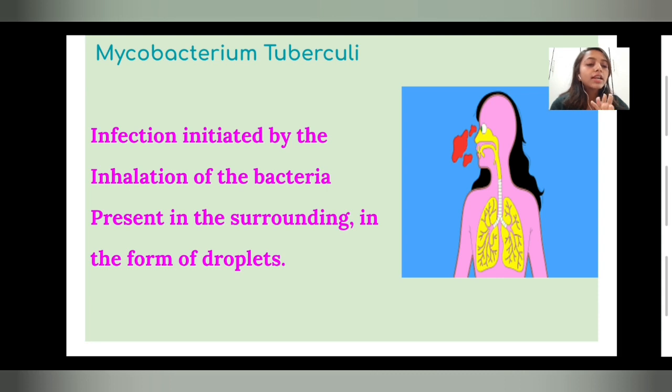As we know, when we cough, the droplets spread to a distance and can live in the environment for a very long period, hours and hours. From that droplet the infection is initiated, and as we breathe it gets inside our respiratory system.